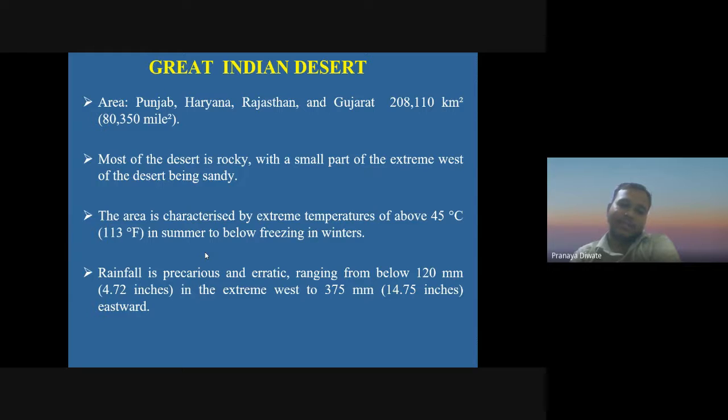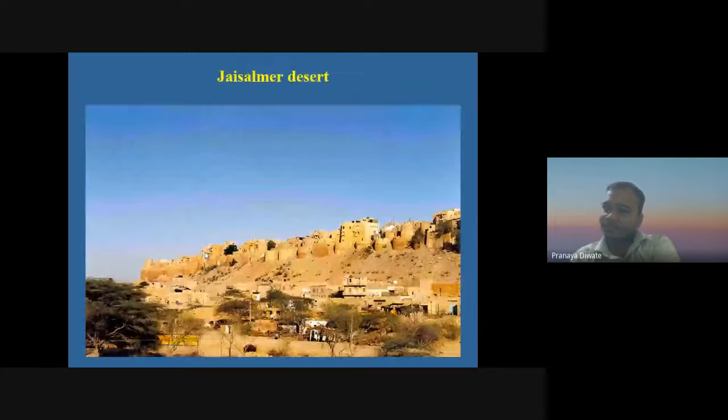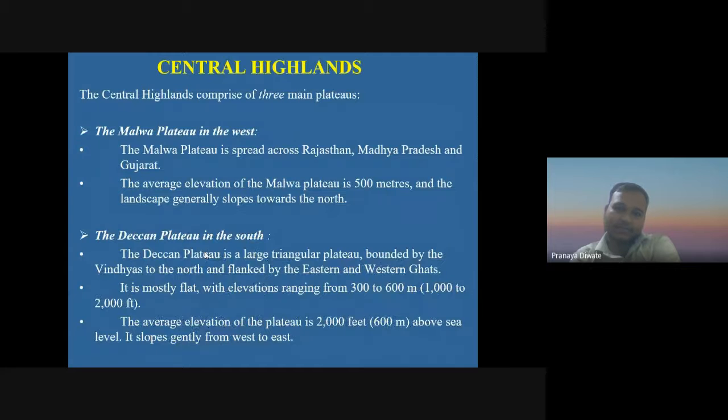Rainfall is very erratic, ranging from below 120 mm in the extreme west to 375 mm eastward. This is the Jaisalmer desert.